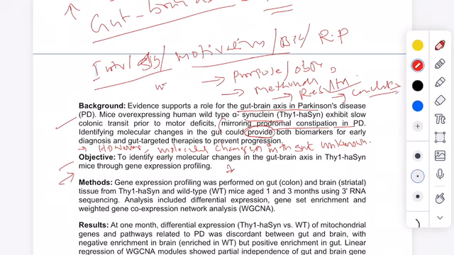Next under the introduction we can see: identifying the molecular changes in the gut could provide both biomarkers for early diagnosis and also gut targeted therapies to prevent progression. So in the background, they are mentioning that identification of the genes could help us use these genes as biomarkers, and also as therapeutic agents.